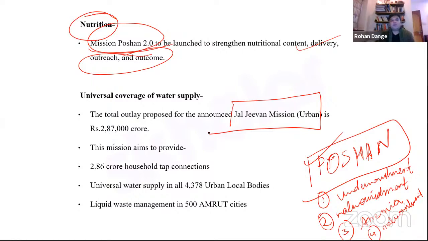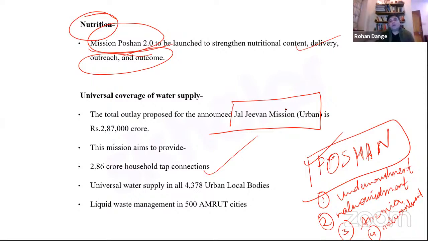So the total outlay proposed for the announced Jal Jeevan Mission, Urban, it has an urban component, is 2,87,000 crore rupees, right? Now, what are the salient features or what are the aims of this particular mission? So here, basically the objective is to provide household tap connections to how many households? To 2.86 crore households. So the objective is to provide 2.86 crore household tap connections. That's an important element and an important pillar of Jal Jeevan Mission.